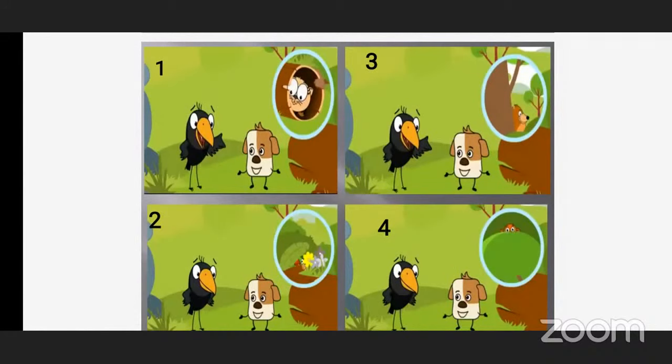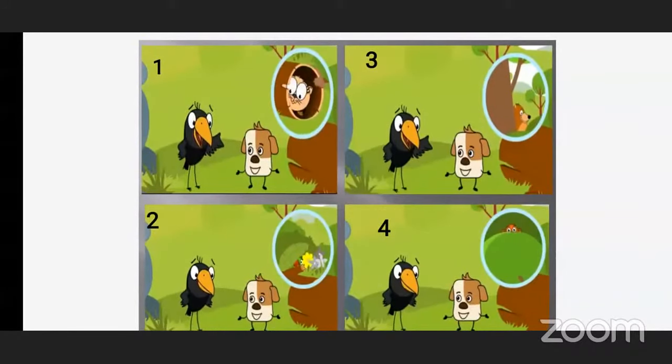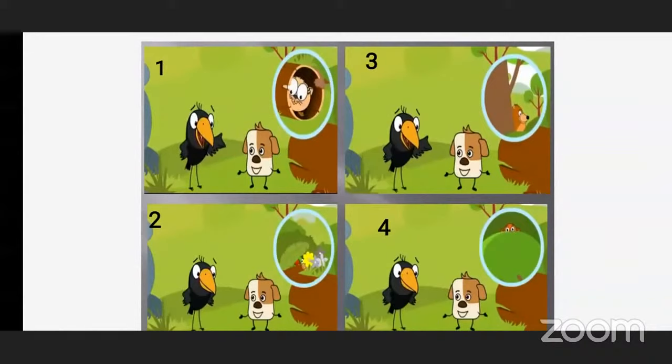Can you see these pictures? Yes, teacher. So, just observe these pictures carefully. I am giving you 2 minutes. See the pictures carefully.